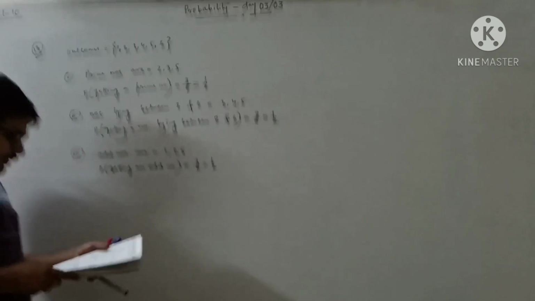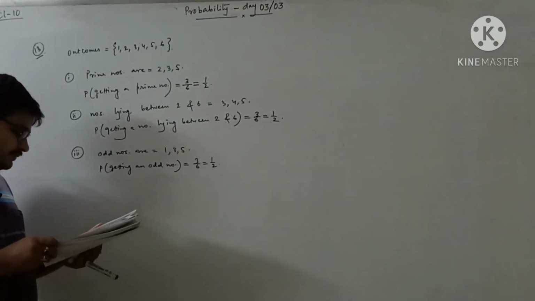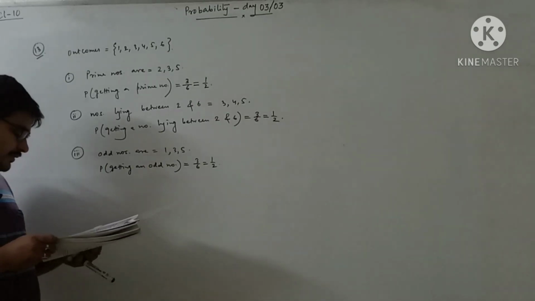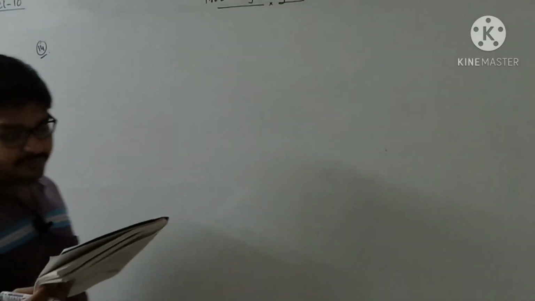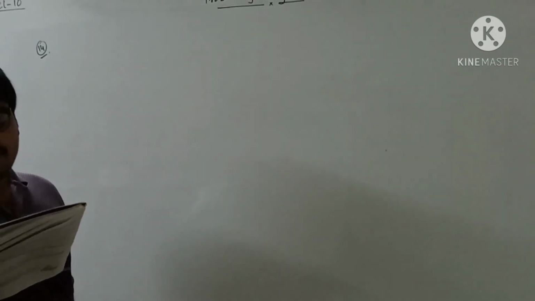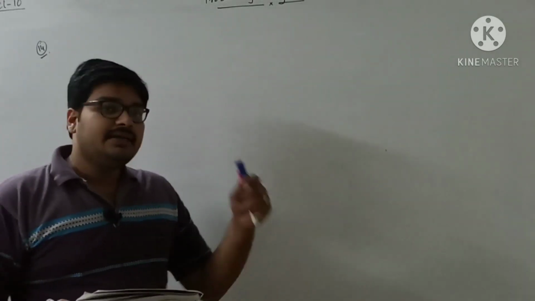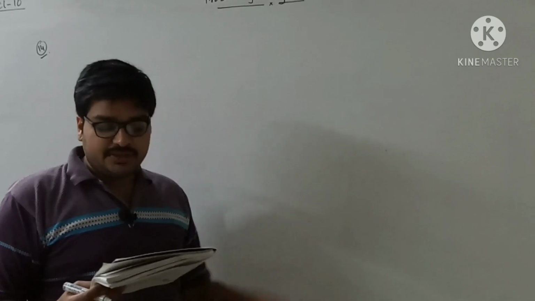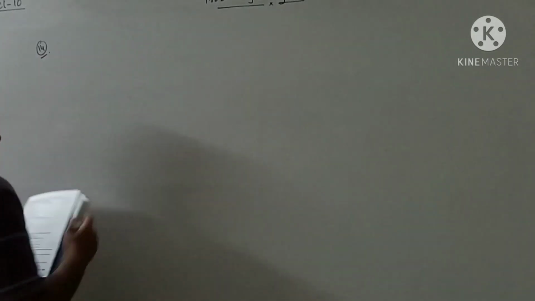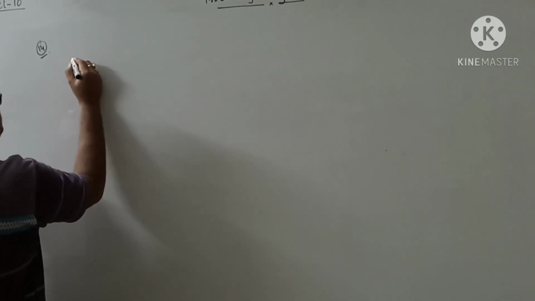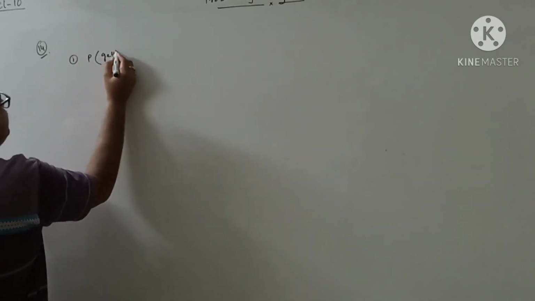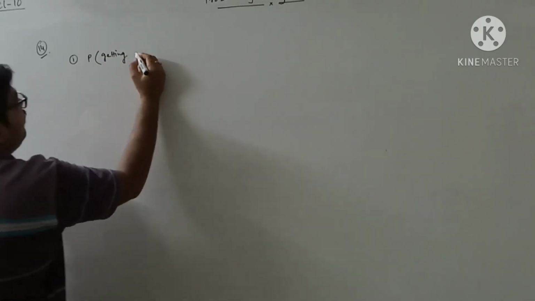Okay. So now we move to question number 40. What is the question? One card is drawn from a well-shuffled deck of 52 cards. Find the probability of getting a king of red color.